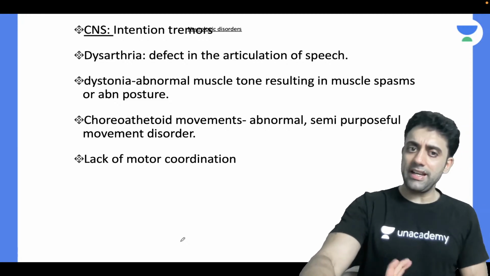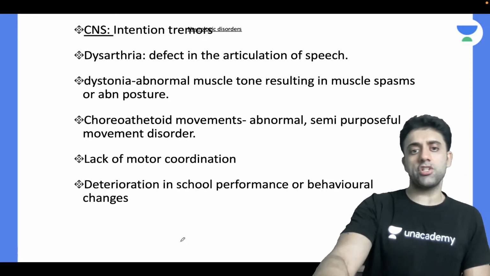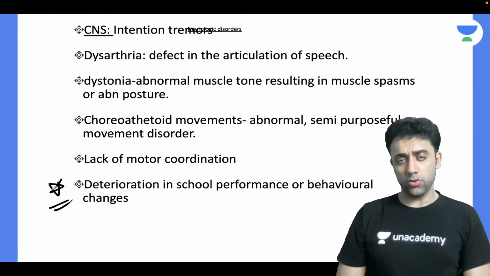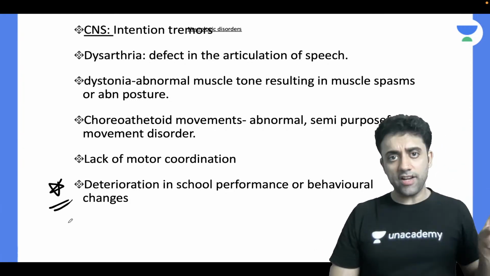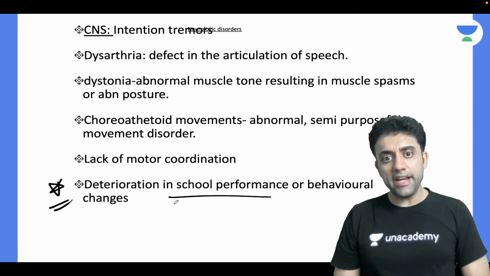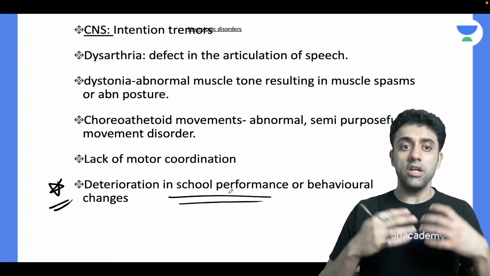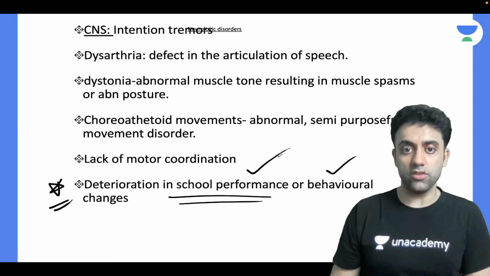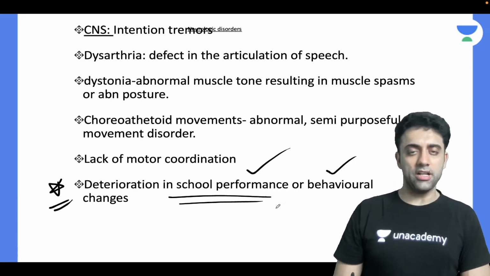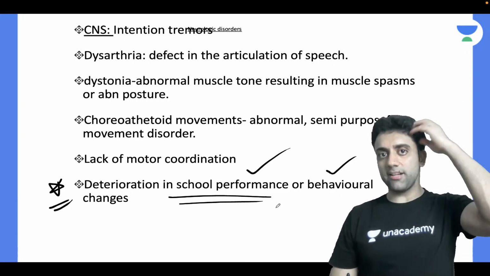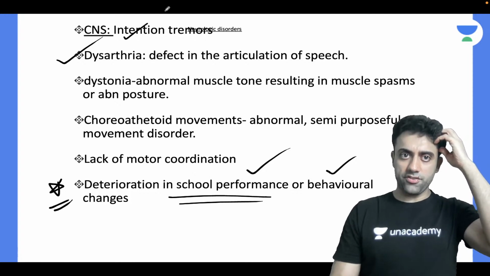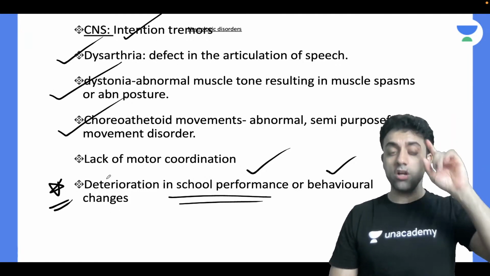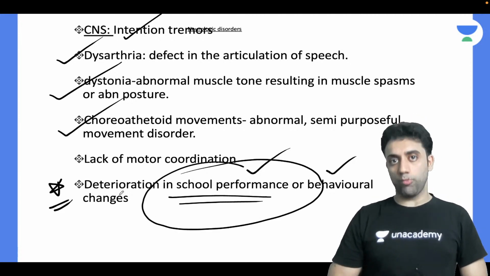Okay, and also lack of motor coordination, deterioration in school performance. Please, now this is a star mark. This was the MCQ: a 5-year-old child having delayed or bad school performance and behavioral changes. Now this was the PG question. Remember that. In a patient of Wilson disease, when the copper is there in my CNS, it will cause intention tremors, dysarthria, dystonia, choreoathetoid movements and all. But yes, there will be a delay in the school performance.